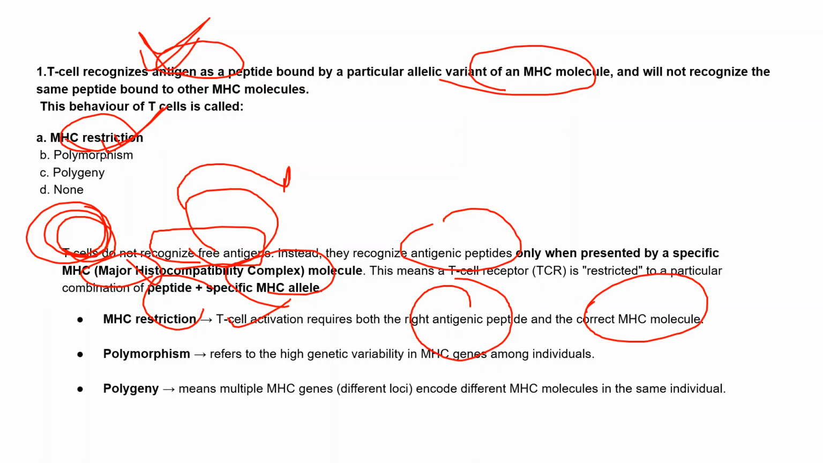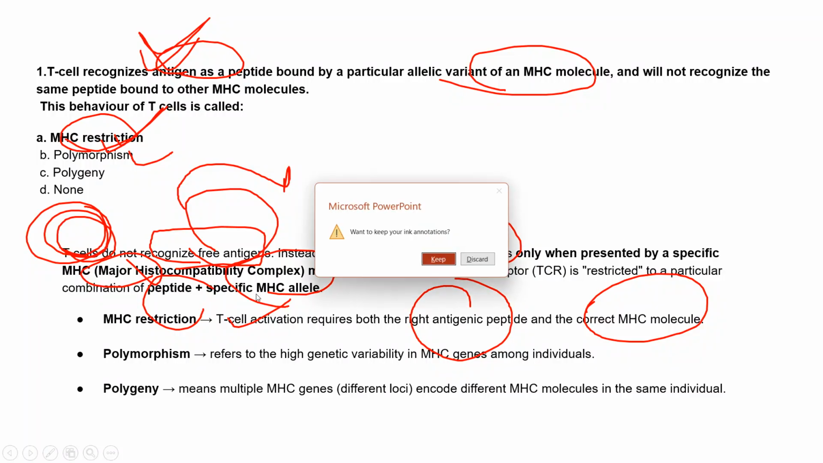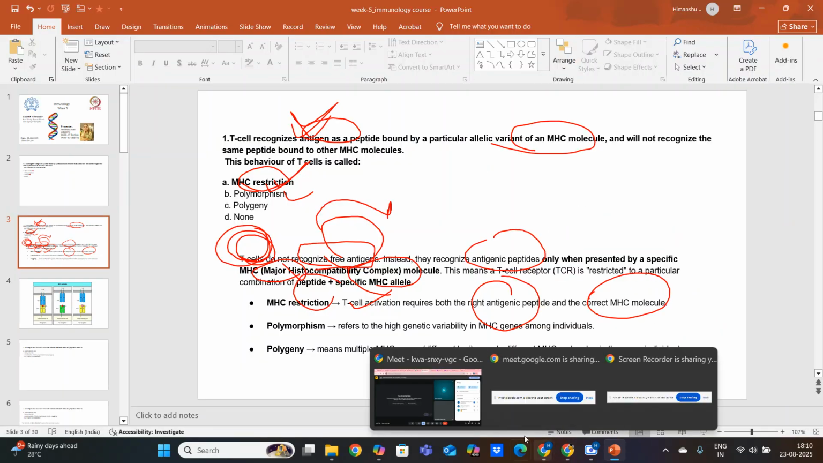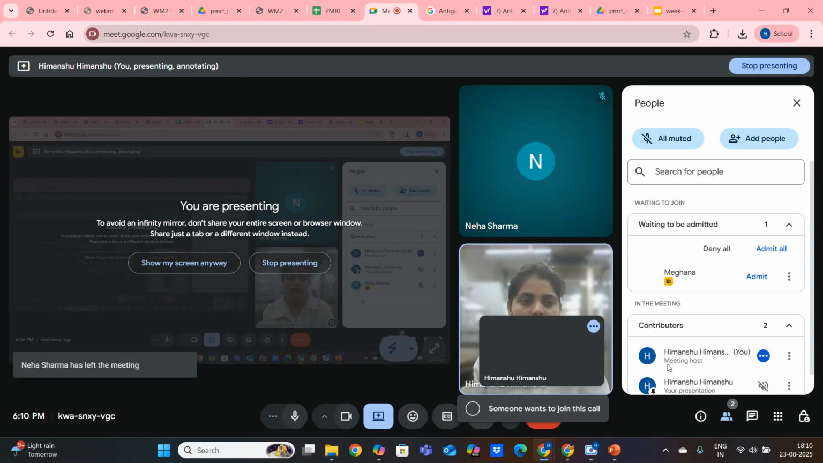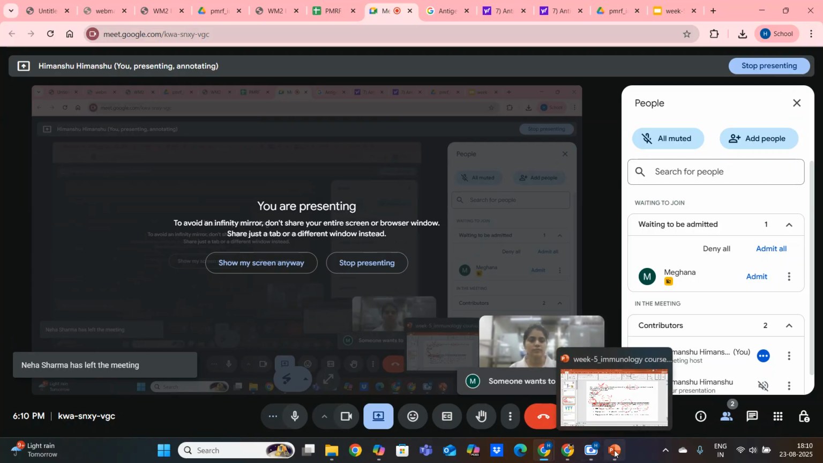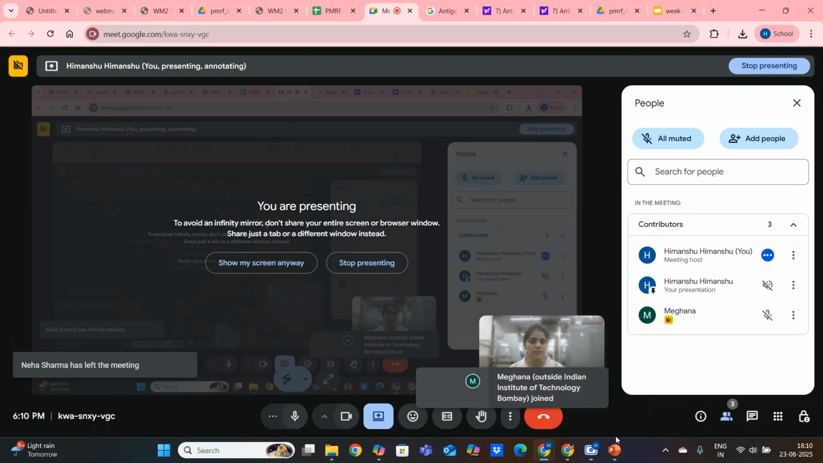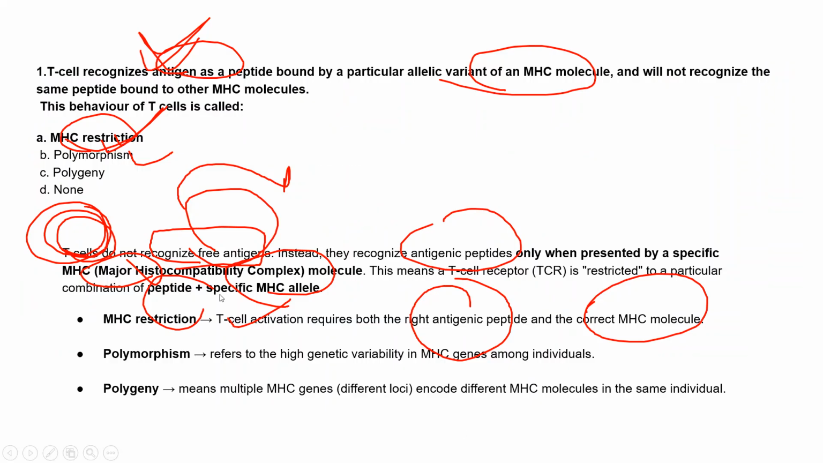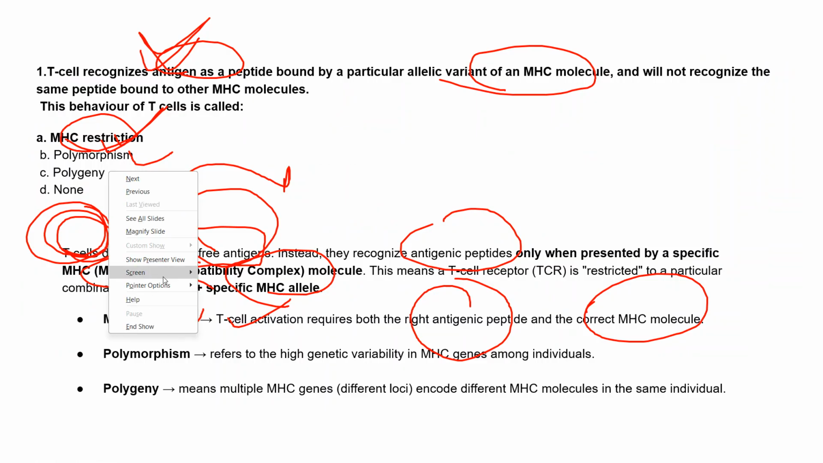What is option B, polymorphism? As the name suggests, poly means more than two, right? Morphism means morphological form. So polymorphism: poly means more than two, morphism means morphological form.